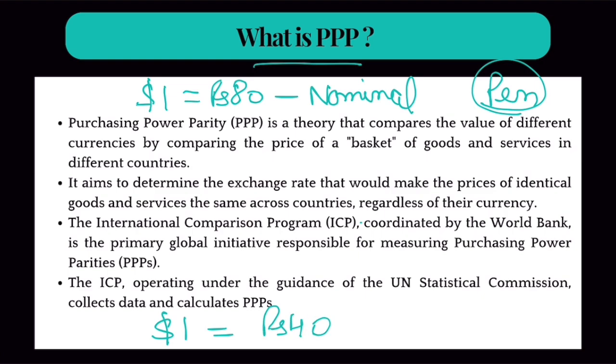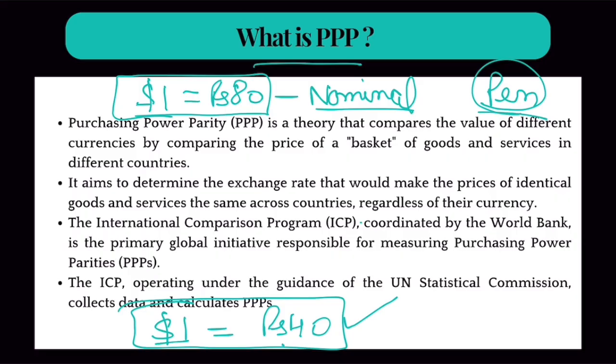So when we talk about nominal exchange rates, $1 is equal to 80 rupees. But when we compare goods in different countries, we find out that $1 is equal to 40 rupees, right? The pen in USA is $1, in India it's 40. Similarly, other goods are also in this ratio. Then we'll say that the exchange rate between USA and India in PPP terms is 40.